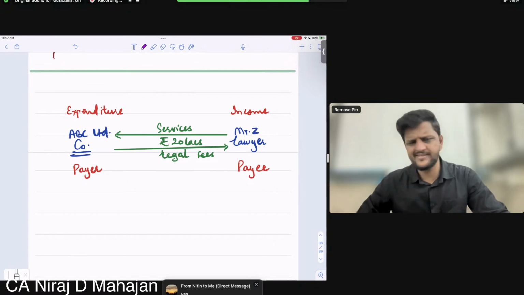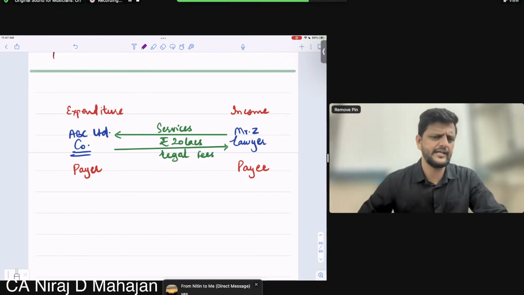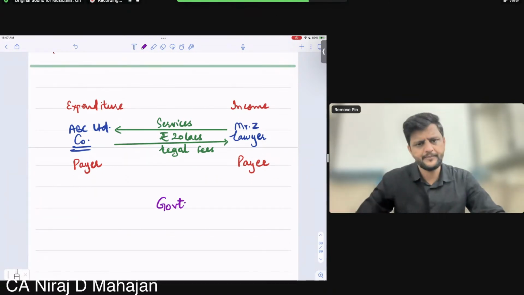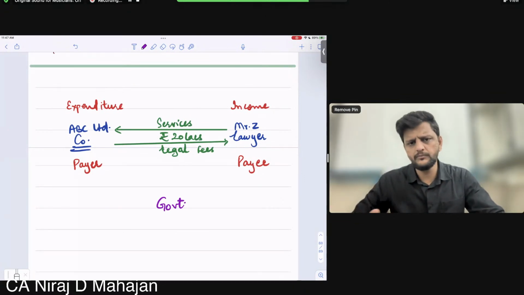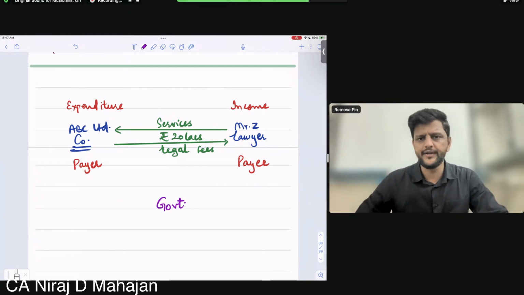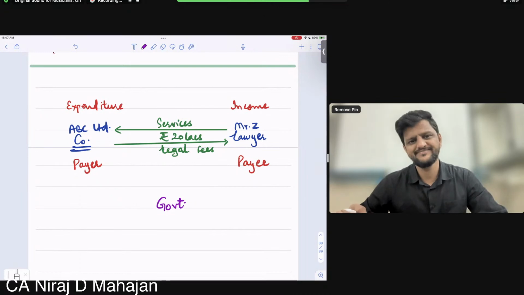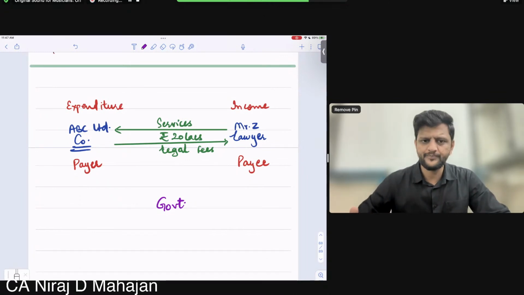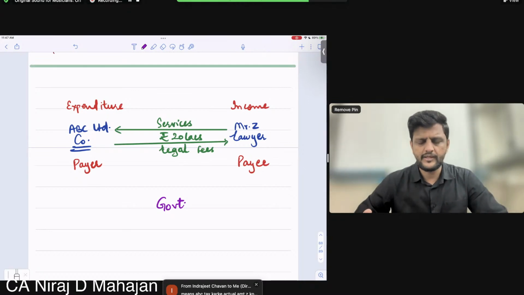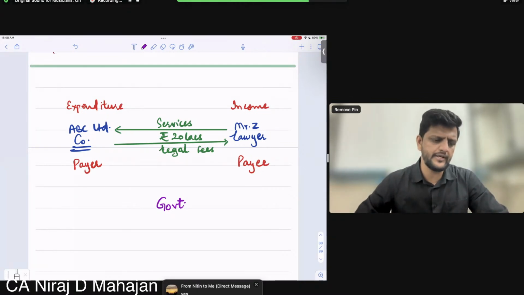So the income tax law, or income tax department or Act, says that we should tell ABC, the payer, to deduct tax on behalf of the government of India. Everyone okay till here? So the Income Tax Act has made the provision that the payer should deduct tax at the source itself and pay it to the government. Now obviously the tax, bachcho, is paid on behalf of Mr. Z. This much clearly understood by everybody?